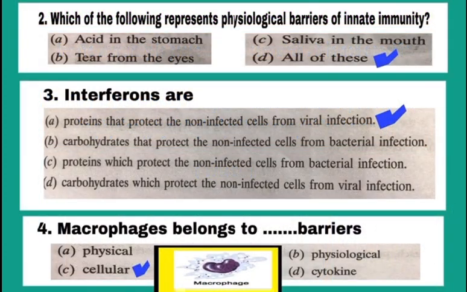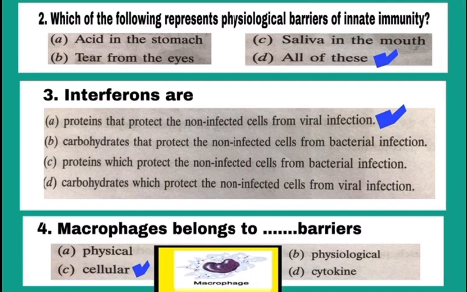Question number 2. Which of the following represents physiological barriers of innate immunity? Before answering the question, note this point. In our body, we have certain secretions which protect us from disease germs and come under physiological barriers, and these are number 1, acid in stomach. It is hydrochloric acid. It is a part of gastric juice and it is secreted by oxyntic cells.